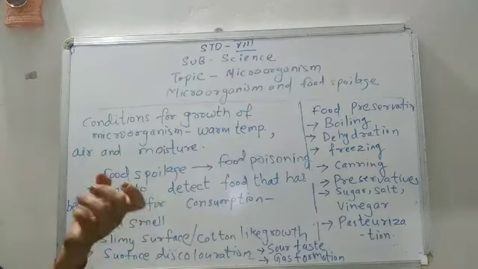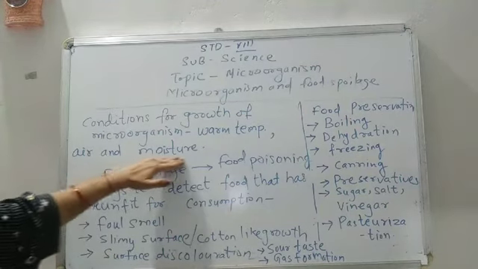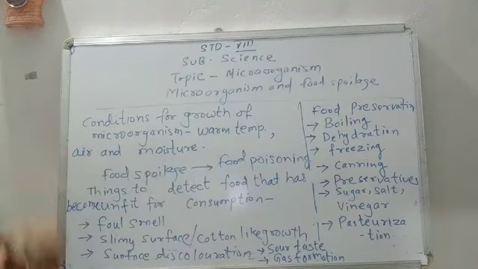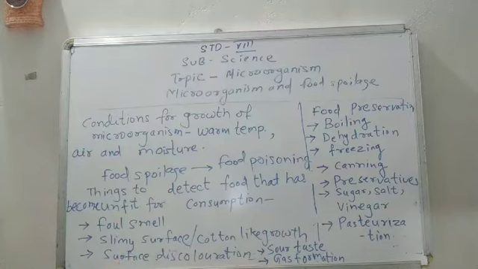That means the water content, the moisture, which is a very important condition for the growth of microorganisms, is dried under the sun. So in the absence of moisture, microorganisms cannot grow. Therefore, we expose the grains under sunlight for many days and make them dehydrated, and then we can store them.